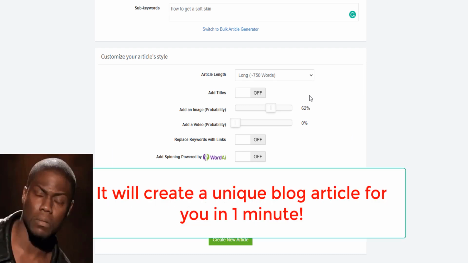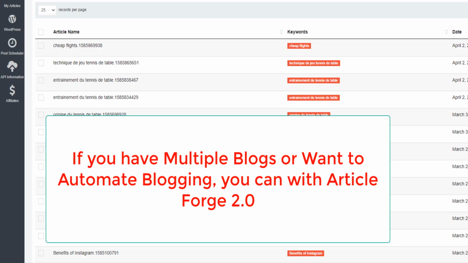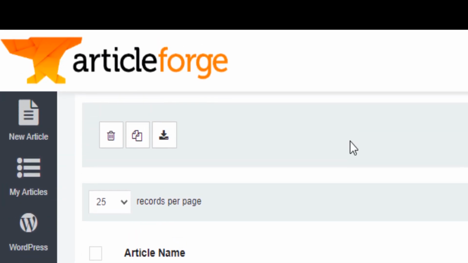So I'm going to go step by step, if you have multiple blogs and you want to automate your blog writing with Article Forge. Now I'm going to show you how to do it.